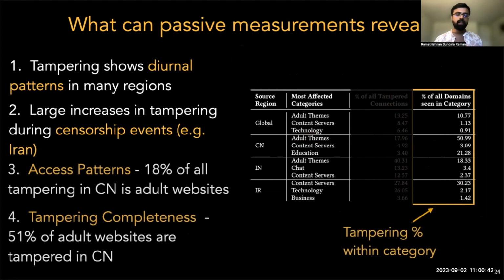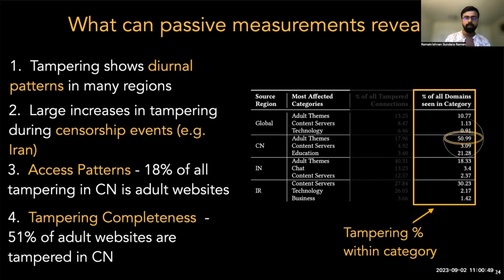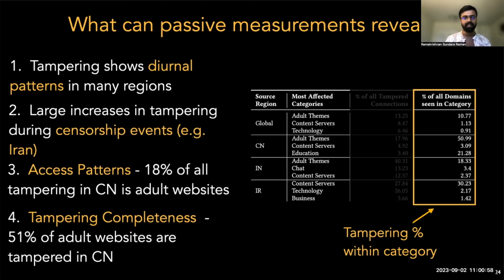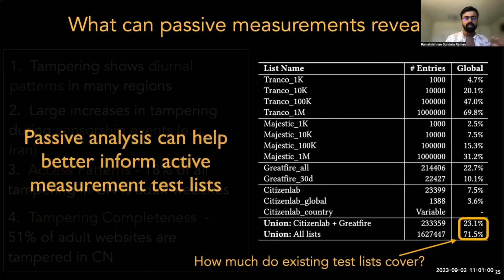But in fact, we are able to learn even more. Even though adult websites only make up 18% of the tampering in China, we see that more than 50% of websites within the adult themes category itself are tampered. And this gives us a great idea about the completeness of the tampering of adult websites in China. One of the things I really think passive measurements can do for platforms like SensorPlanet is help us create better active measurement test lists by augmenting information about what content users in the country are actively trying to access.